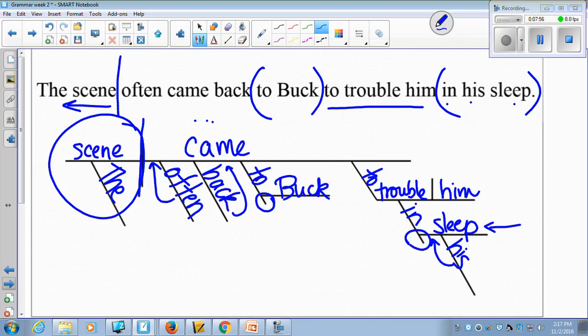It kind of makes sense. Scene, came. And then everything else fills in. If you were to look at a diagram, you could recreate the sentence according to the diagram you see.